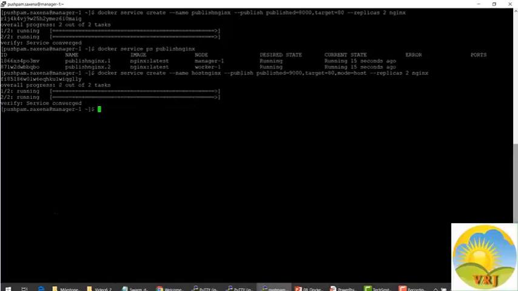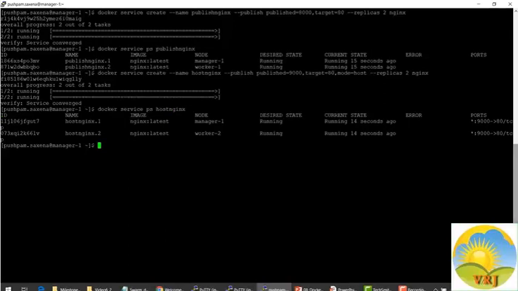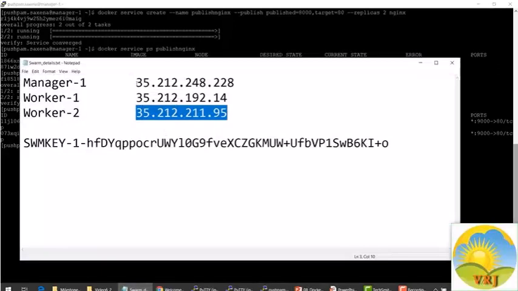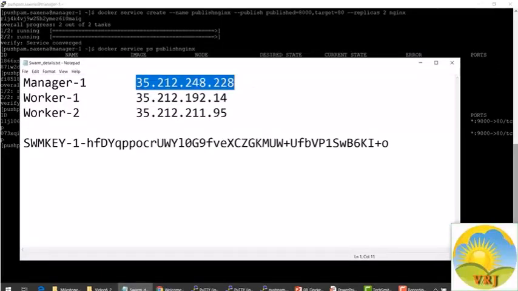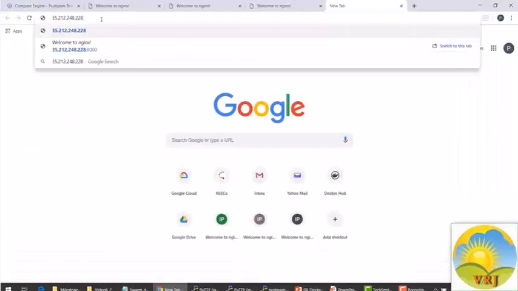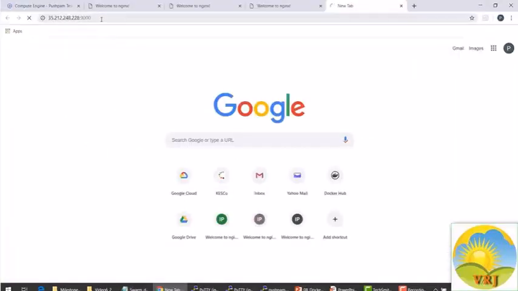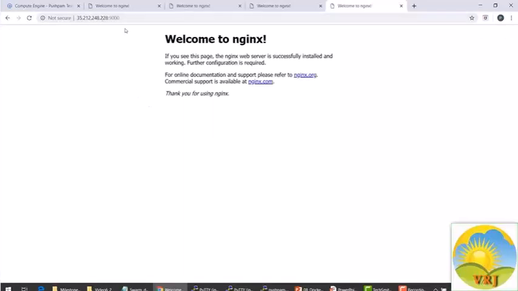Okay, so the service is starting. Now if you do a docker service ps and host-nginx service, we will see that there are 2 instances running, one on manager 1 and the other one on worker node 2. So let me access it on manager 1 now. Let's grab this IP and we will access it on 9000 this time.